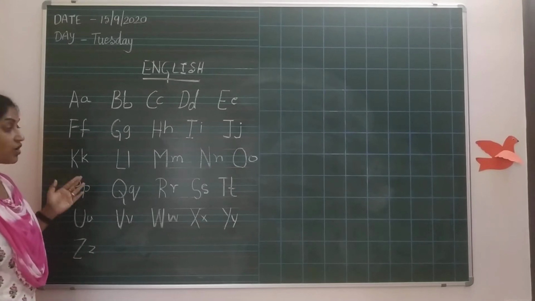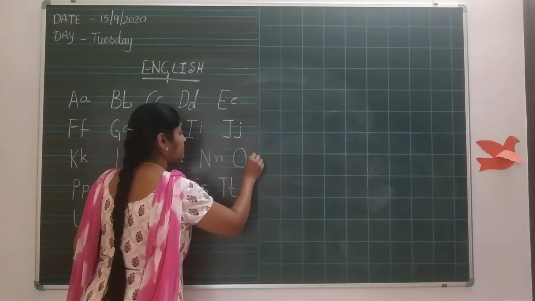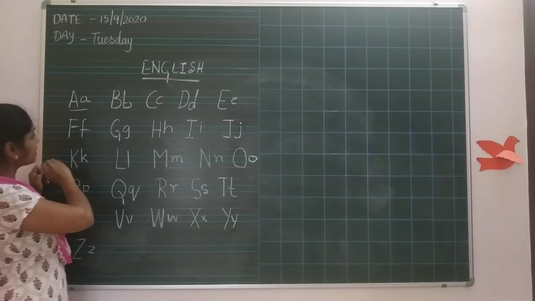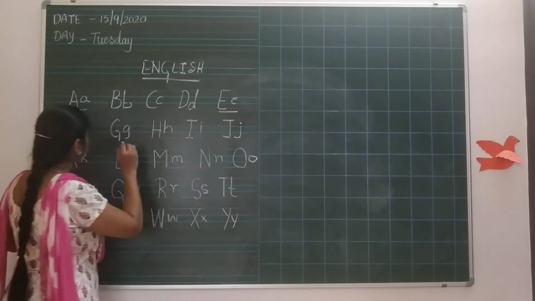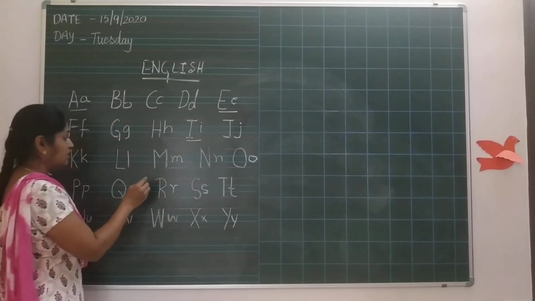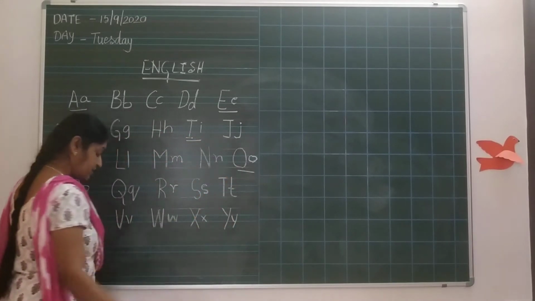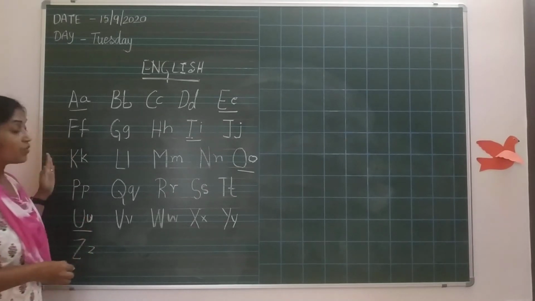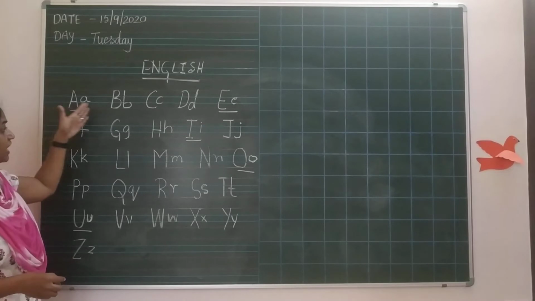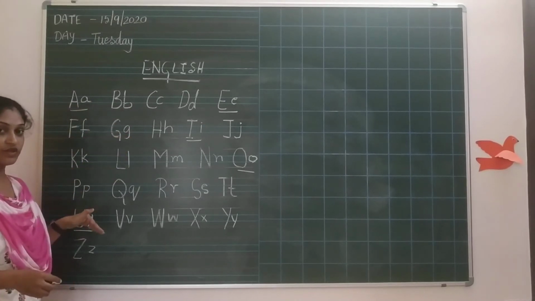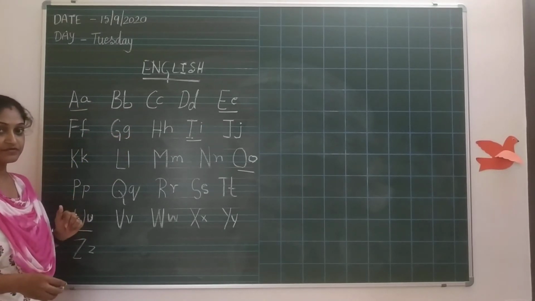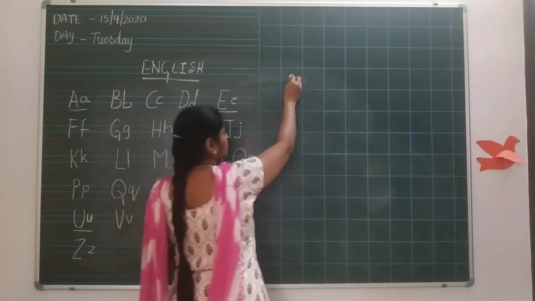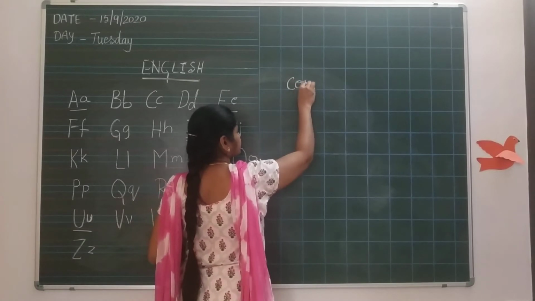These are our alphabets. Yesterday what we learned? The vowels. What are those? A, then E, then I, O, and the last is U. These are our vowels. Okay, so if A, E, I, O, U are the vowels, other letters are what? Other than vowels, what are the letters there? Those are called consonants.